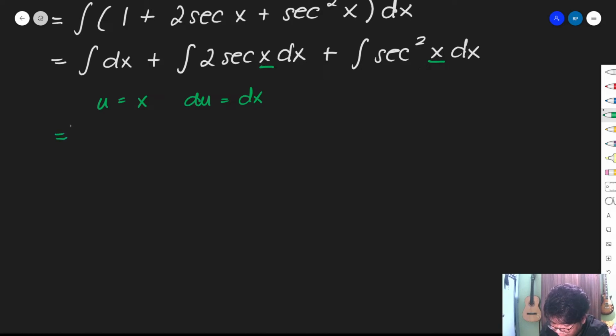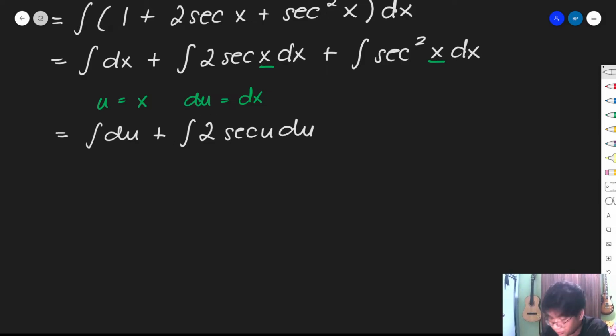So, we have the integral of du plus 2 secant u du. Actually, pwede naman na nating ilabas yung 2, no? So, labas ko na dito. Ayan, 2 times the integral of secant u du plus integral of secant squared u du. Okay?